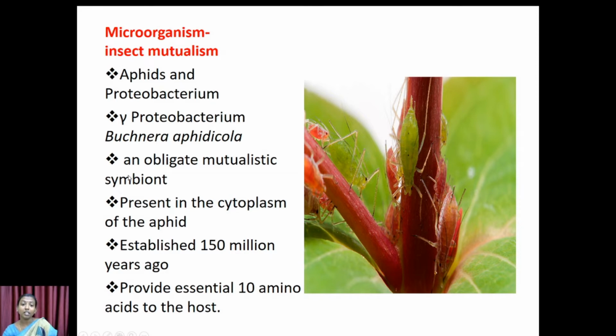Also this is an obligate mutualistic relationship, because if the Proteobacterium fails to provide the 10 essential amino acids, then the aphid definitely cannot survive. And if the aphid fails to provide shelter and nutrition to the Proteobacterium, the Proteobacterium will get affected for sure. And so this relationship is called an obligate mutualistic relationship.